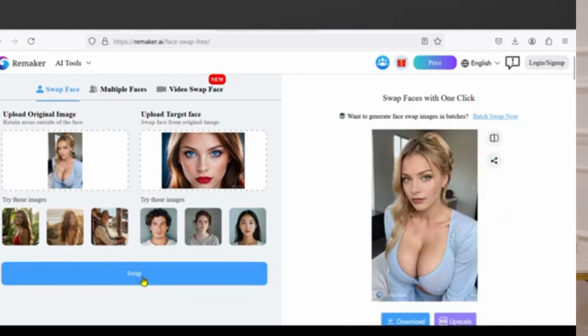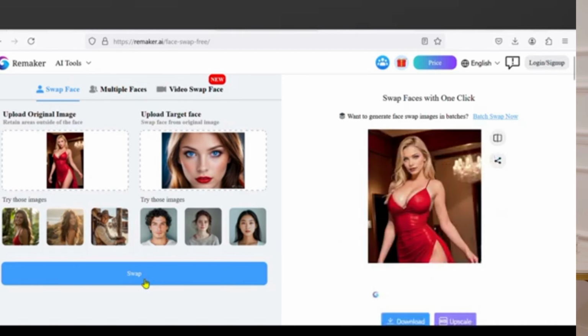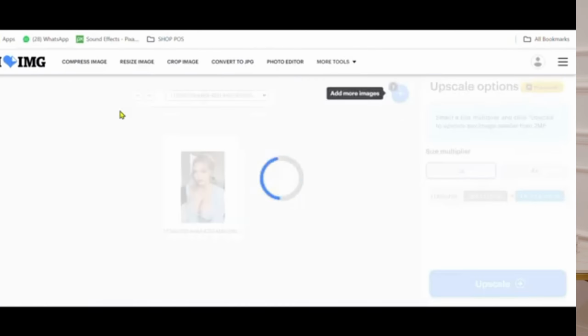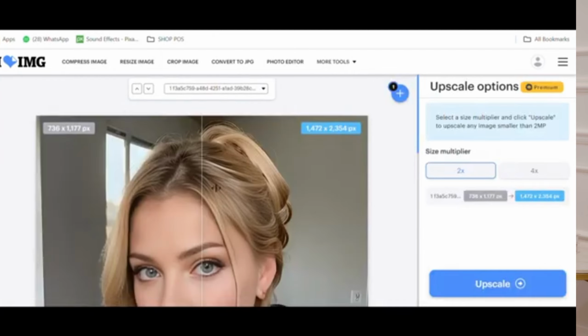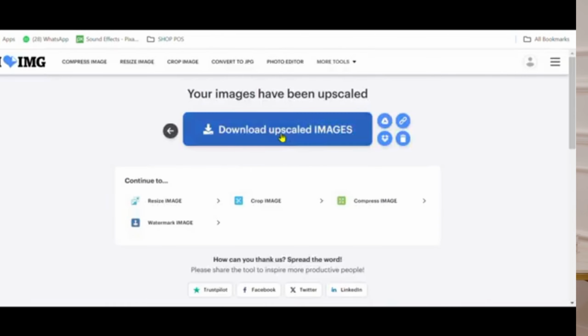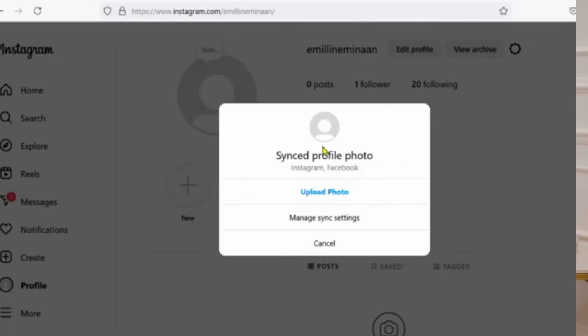Now we will raise the quality of the image to 4K to be 100% similar to the truth. We'll go to image enhancement, then select the image you want to upscale, and as you can see, this tool increased the quality of our image. Select 4x, then upscale. After downloading the upscaled image, we'll use it as a profile picture. In this way it looks real.